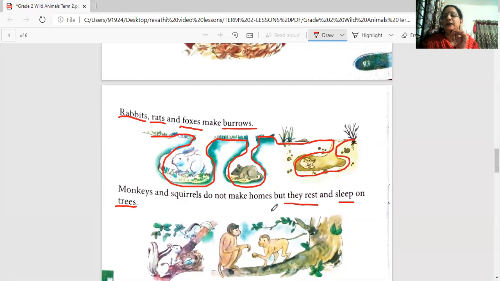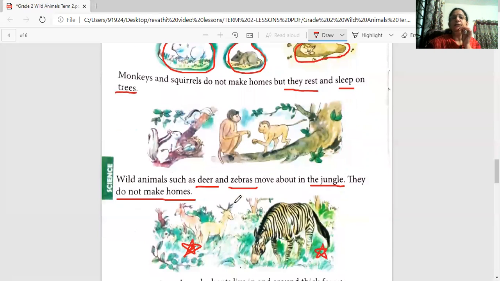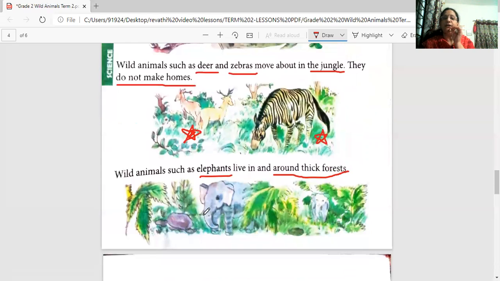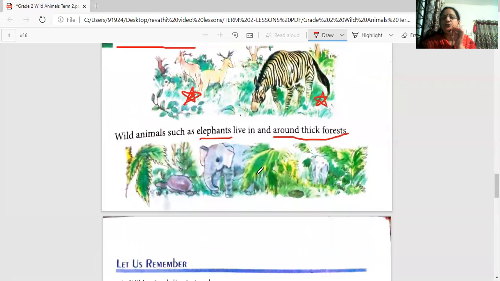Now, coming to the monkeys and squirrels, they do not make their home, but they rest and sleep on the trees. So we keep seeing them jumping from one tree to the other tree. And the wild animals like the zebra and the deer don't sit in one place. They will move around in the jungle. And same with the elephant also. Elephants move around the thick forest. They will not sit in one place.